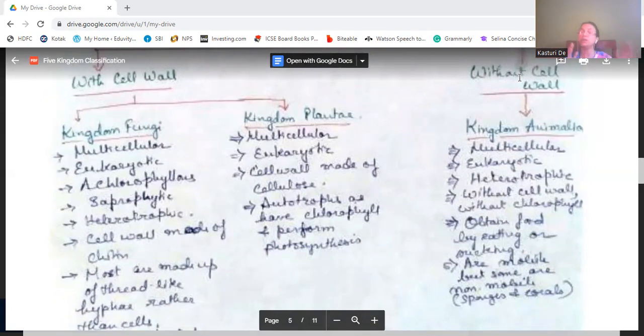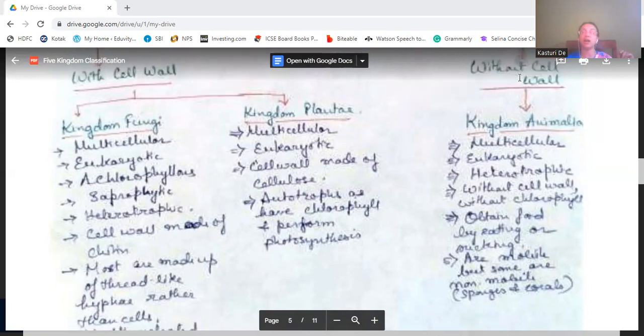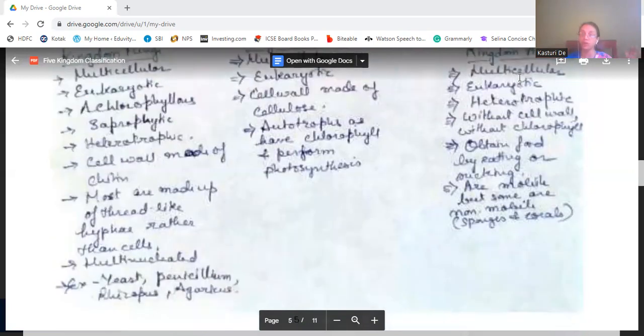Now here, kingdom Fungi have the characteristics that they are multicellular, they are eukaryotic, they have achlorophyllous cells, that is, they do not have chlorophyll. They are saprophytic, that is, they depend on dead organic matter. They are heterotrophic. Their cell wall is made up of chitin. Yes, they have a cell wall, but it is made up of chitin.